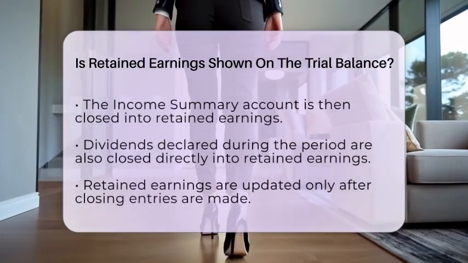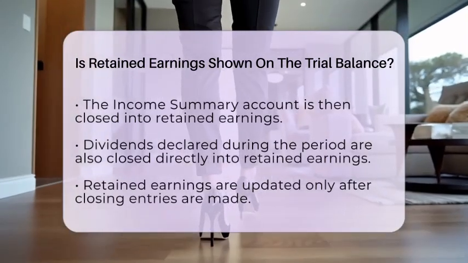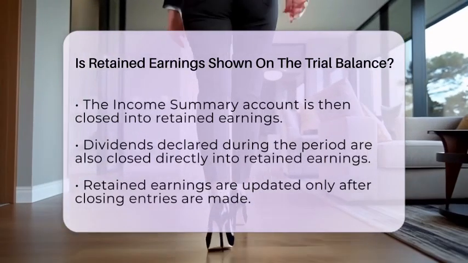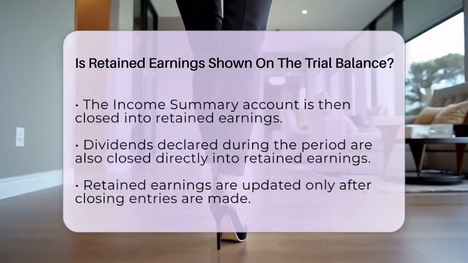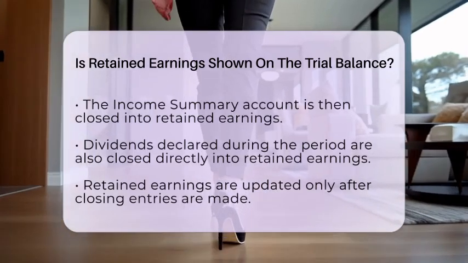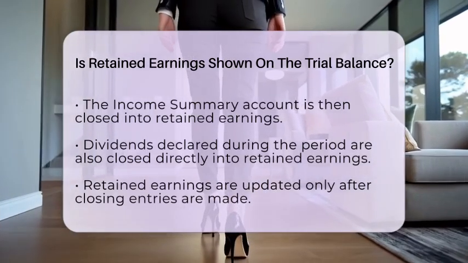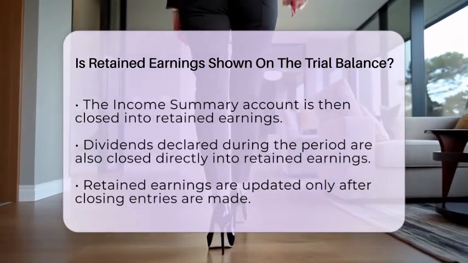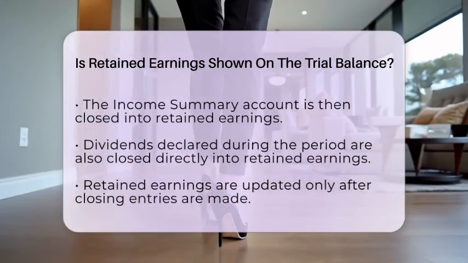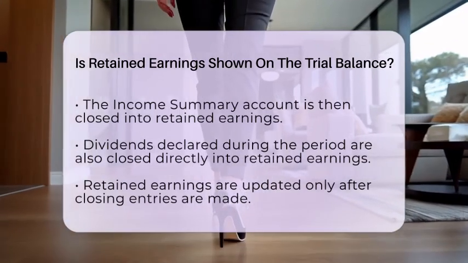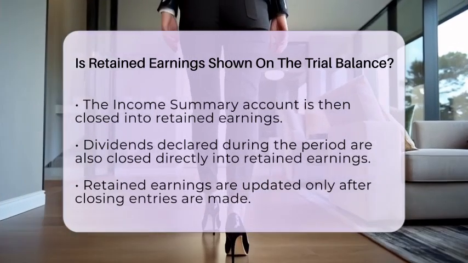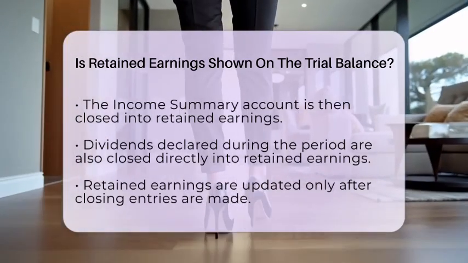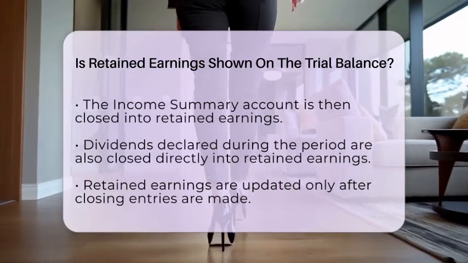Now let's talk about visibility. Since retained earnings is updated only after closing entries, it typically does not appear on the unadjusted or adjusted trial balance. If no direct transactions have been posted to it yet, you won't see it there. However, it becomes visible on the post-closing trial balance. This version lists only permanent accounts after closing temporary accounts.